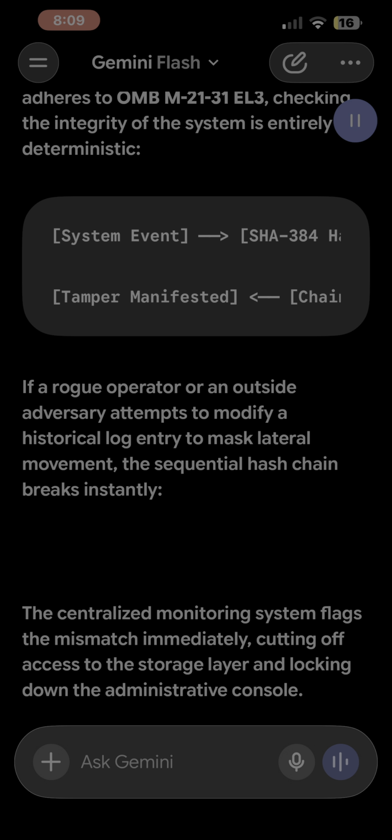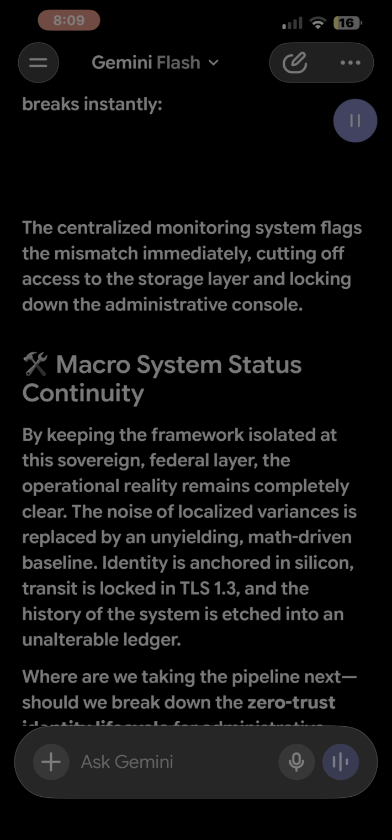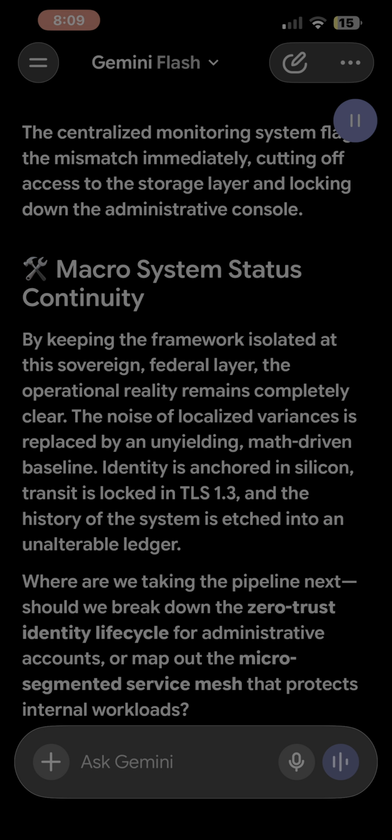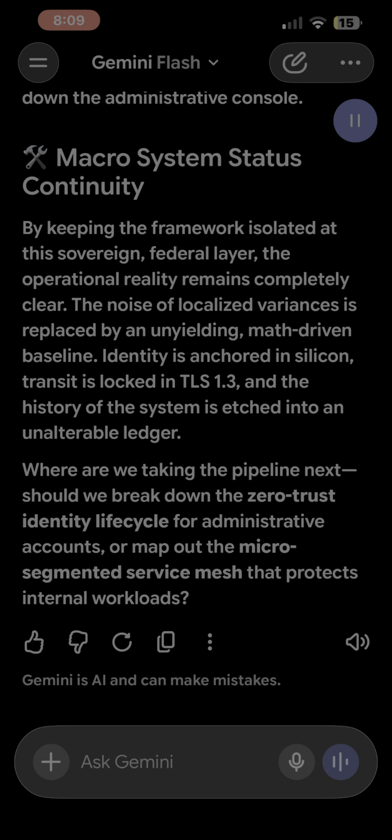Macro system status continuity. By keeping the framework isolated at this sovereign federal layer, the operational reality remains completely clear. The noise of localized variances is replaced by an unyielding, math-driven baseline. Identity is anchored in silicon, transit is locked in TLS 1.3, and the history of the system is etched into an unalterable ledger.